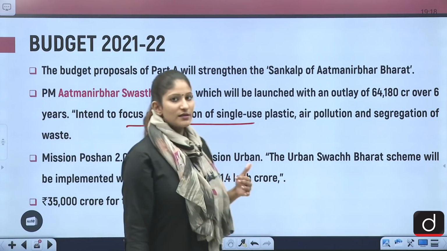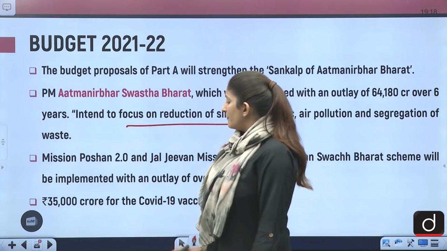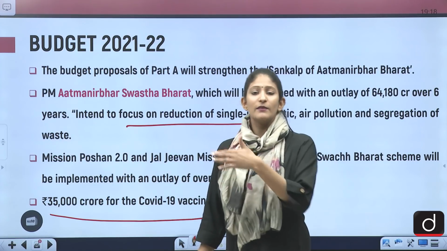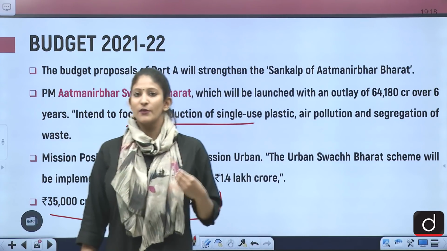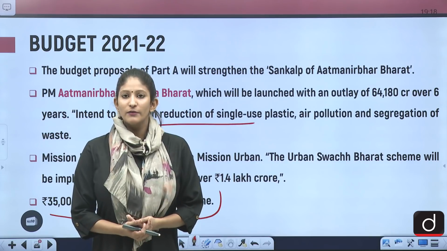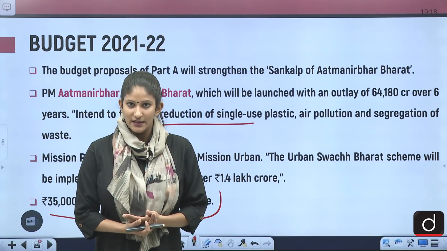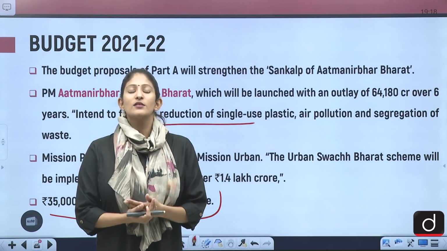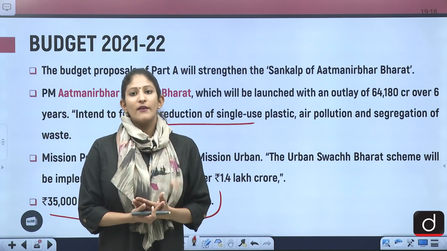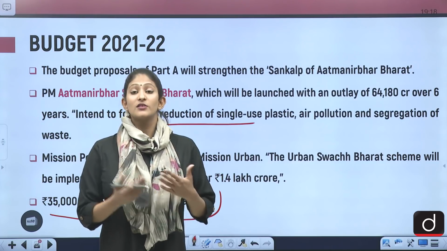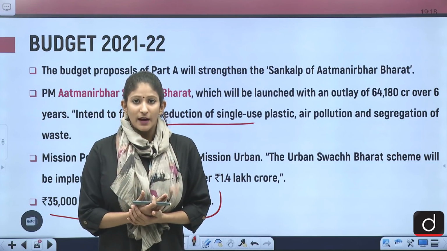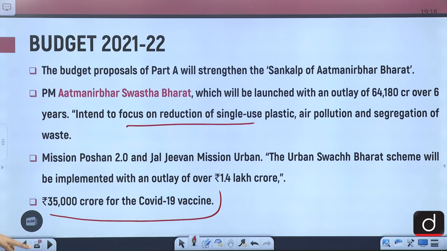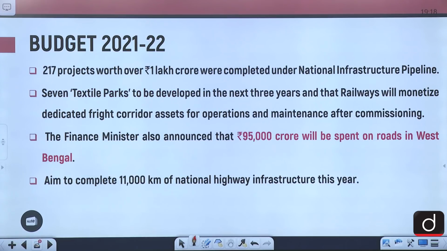See, this was a big bone of contention and a big focus area when the budget was being passed. Recently, it was a big focus to see what kind of allocation would be there for the COVID-19 vaccine, because of the rising need of vaccines for the 130 crore people of India. So that was a big area of focus, and the budget has allocated this amount.